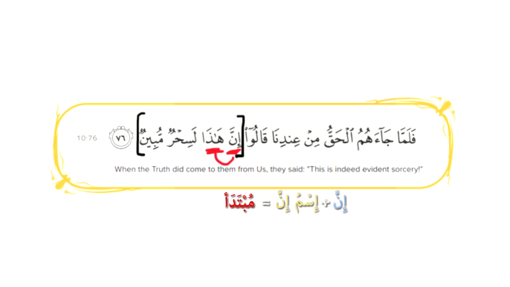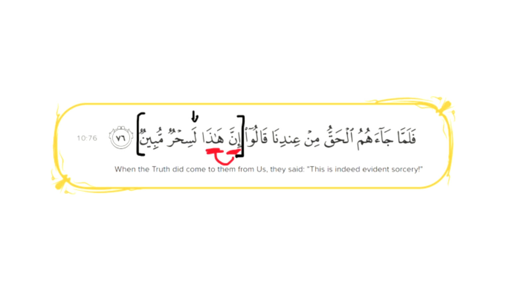And this goes for all of the asma'ul ishara that we've learned, right? Hadha, hadihi, hadani, haula'i, etc. Okay? So we've identified the mubtada here. Then we see here, la sihrun mubinun, right? And sihr, of course, magic. Mubin, right? Something that is clear or evident, right? We've also spoken before on this lam that is used for additional emphasis that is only used with inna, right? So it's like adding an extra layer of emphasis on this ayah, right?